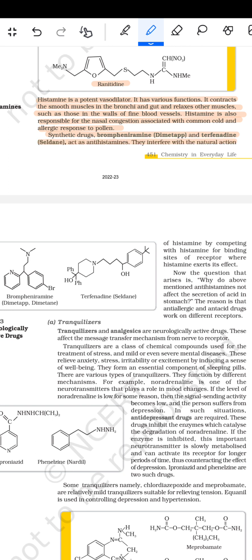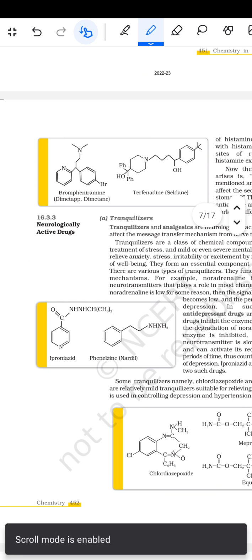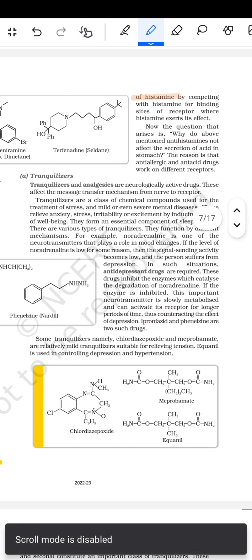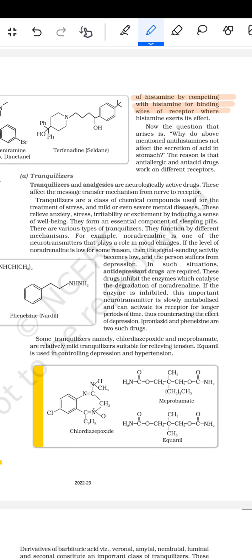They interfere with the natural action of histamine by competing with histamine for binding sites of the receptor where histamine exerts its effect. Now the question that arises is, why do the above mentioned antihistamines not affect the secretion of acid in the stomach? The reason is that the anti-allergic and the anti-acid drugs work on different receptors.